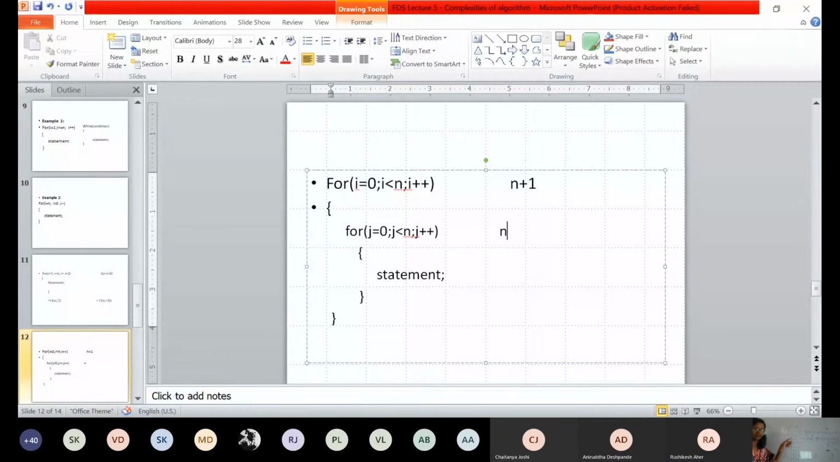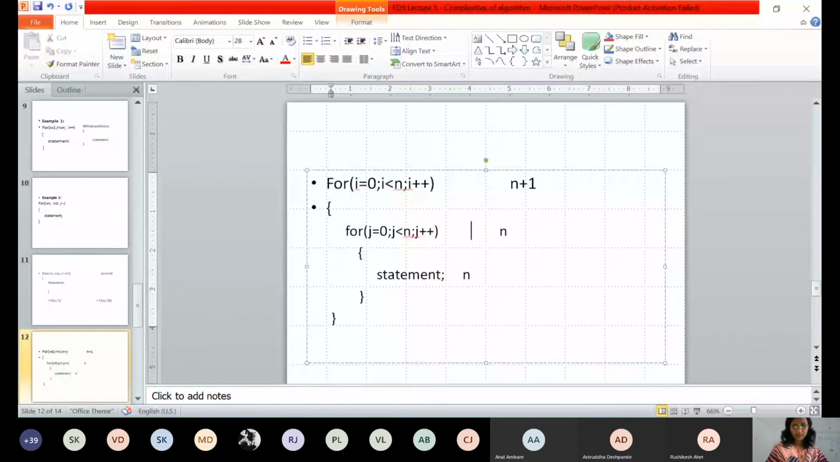How many times? N into n plus 1 times. So remember that if this is the code, then complexity will be big O of... okay, tell me how many times this statement will be executed?